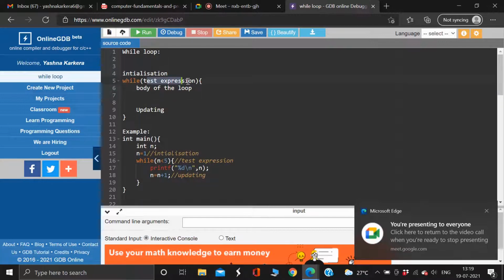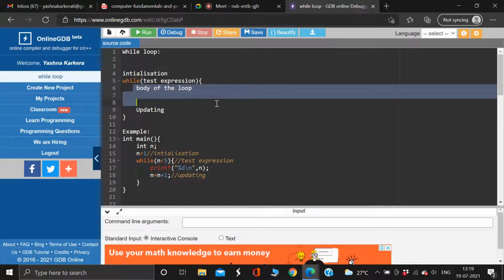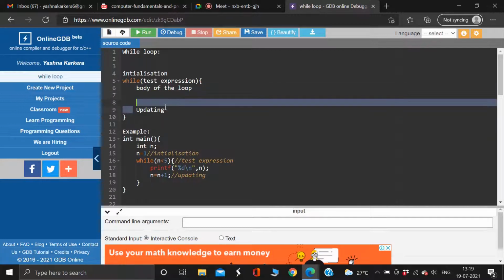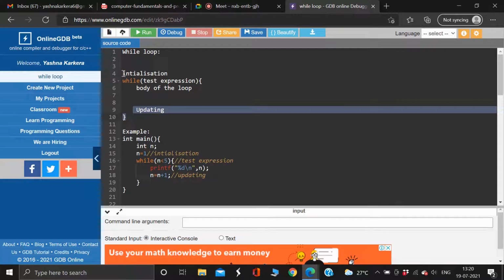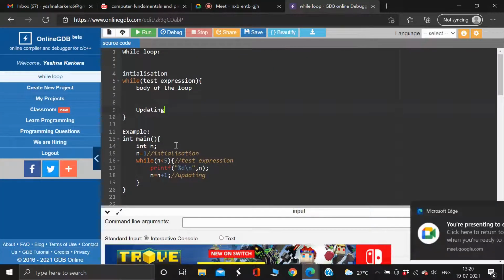Inside it you give the test expression, and you open curly braces and write the body of the loop. Once you finish writing all the statements inside the loop, you have to update the value you initialized after every loop. I'll take an example so this will be clearer.